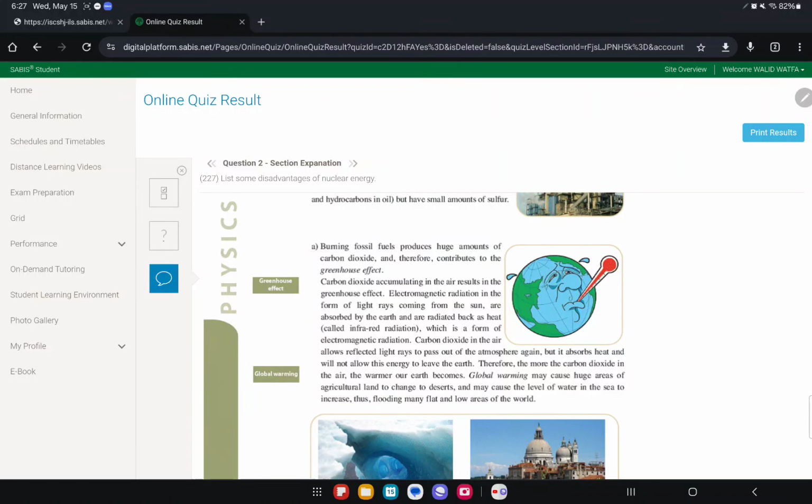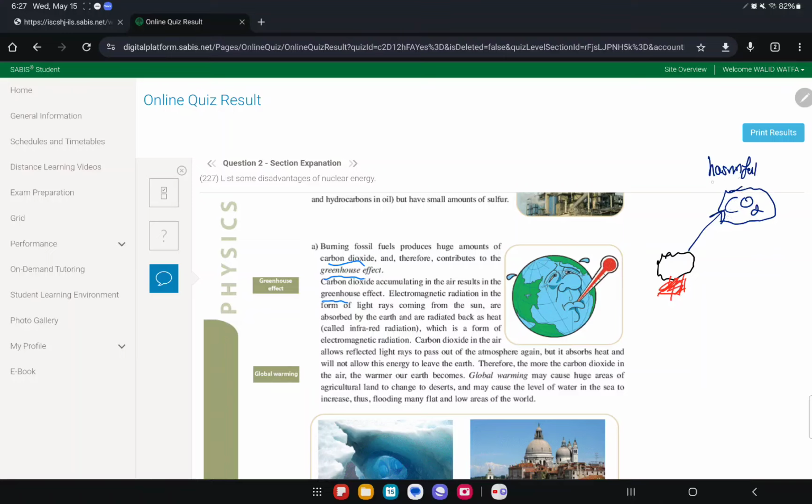Burning fossil fuels produces huge amounts of carbon dioxide and contributes to the greenhouse effect. Carbon dioxide accumulates in the air and causes the greenhouse effect. In short, what most industries do is say, okay, this is coal, they burn it, put fire in it. It releases some gases. It's going to release CO2, carbon dioxide. This carbon dioxide is very harmful.